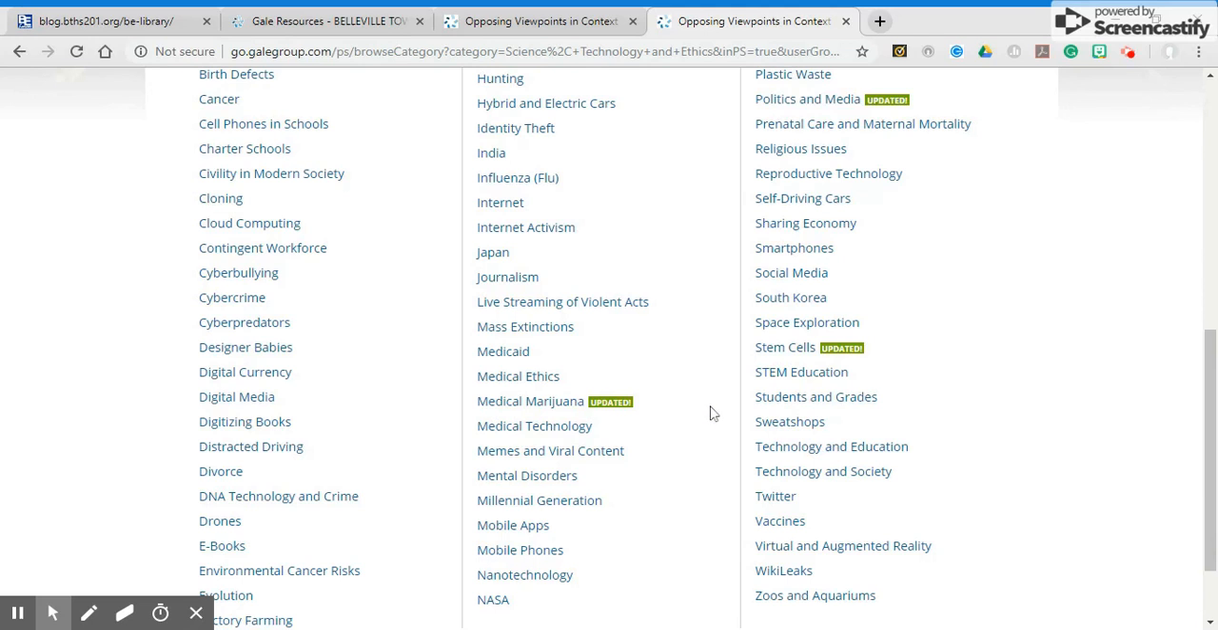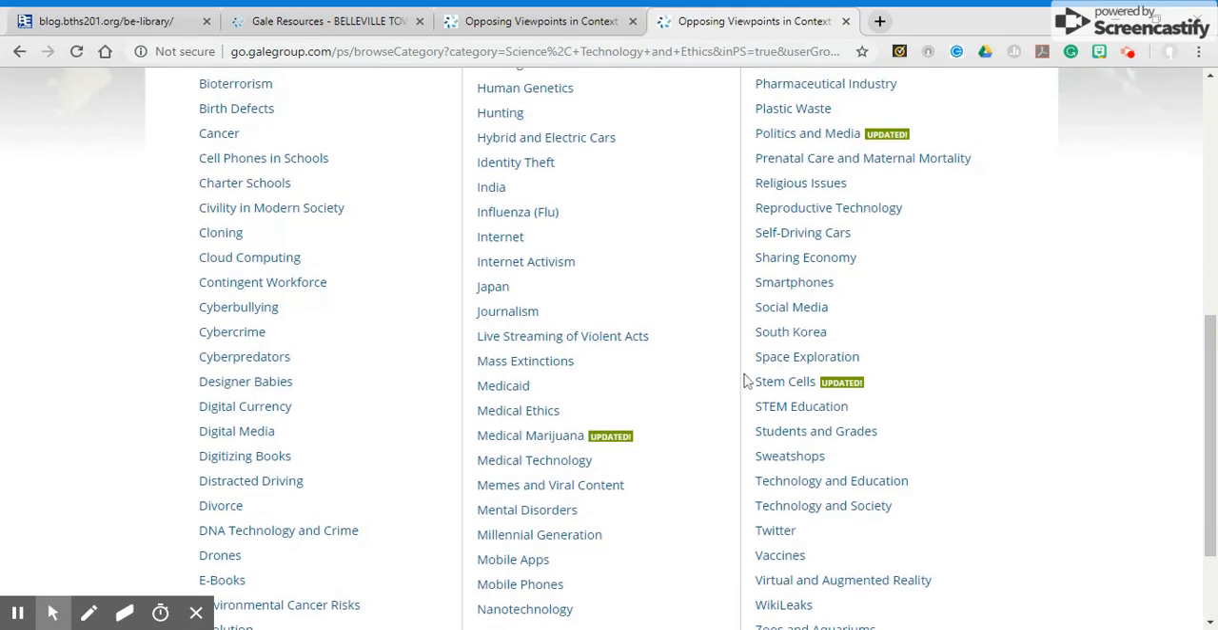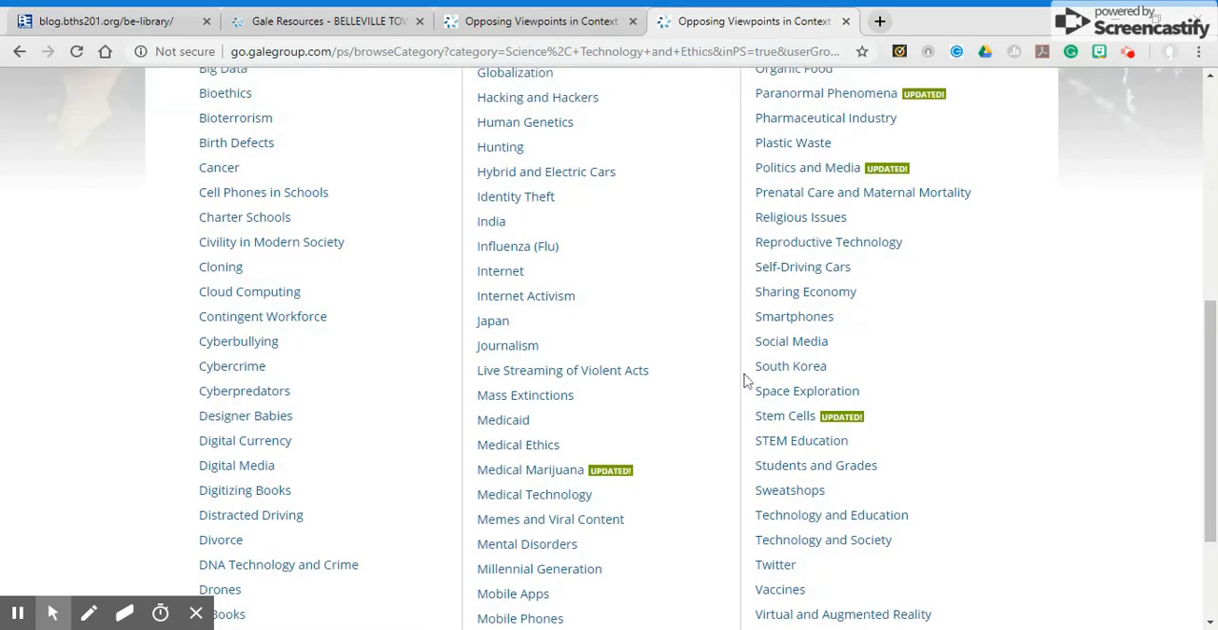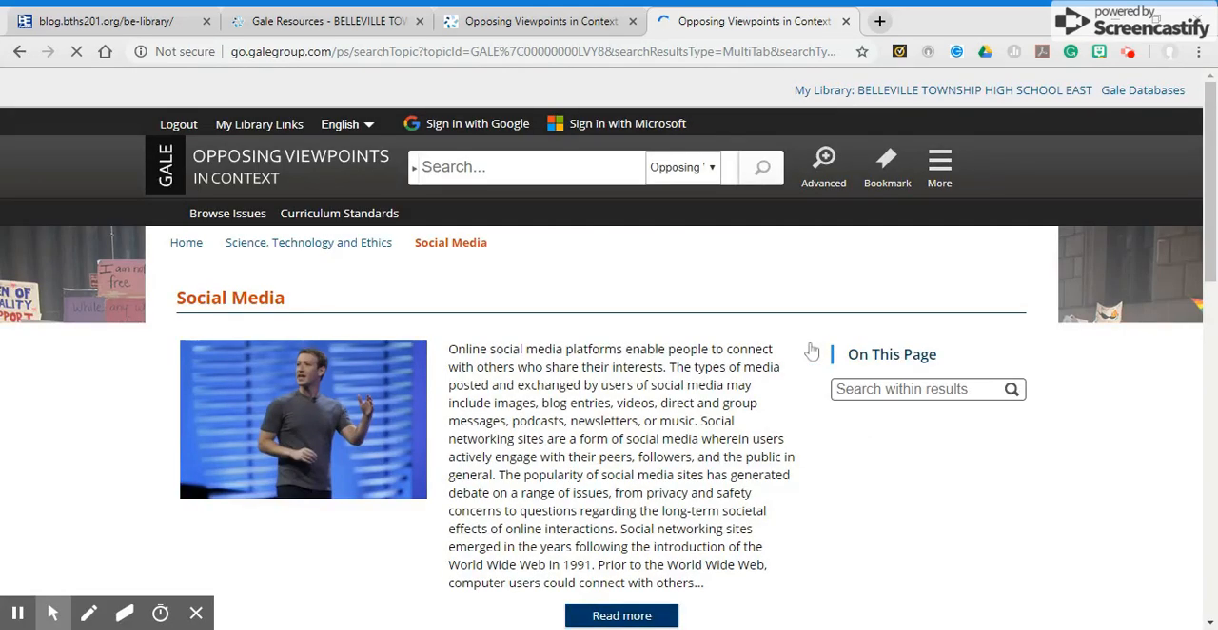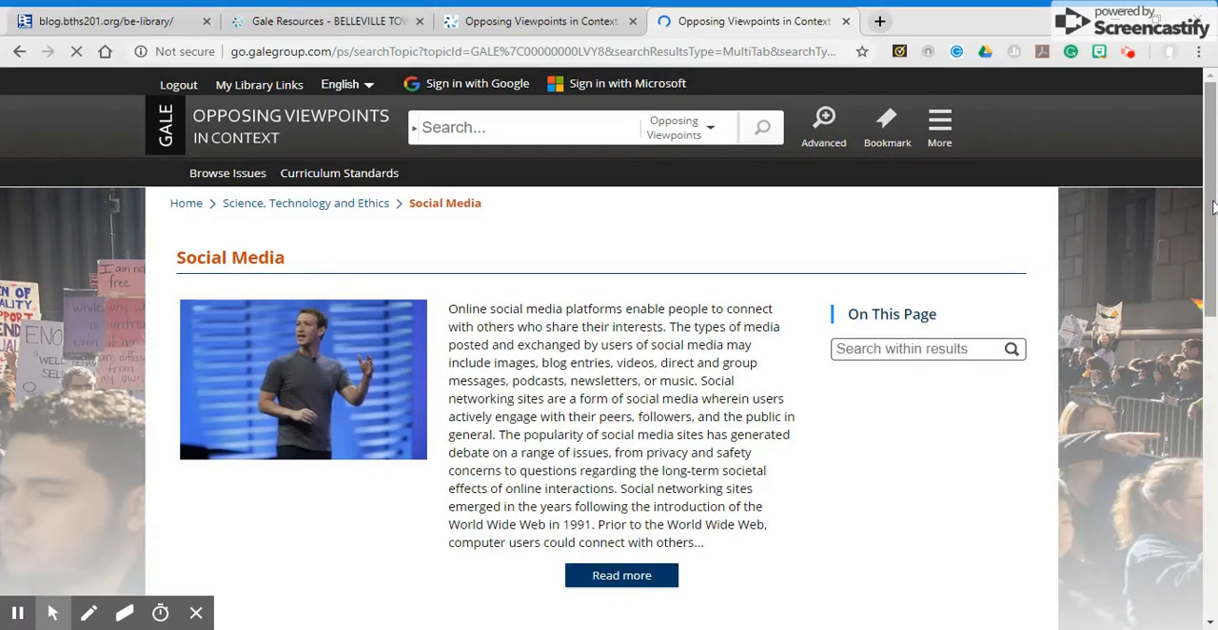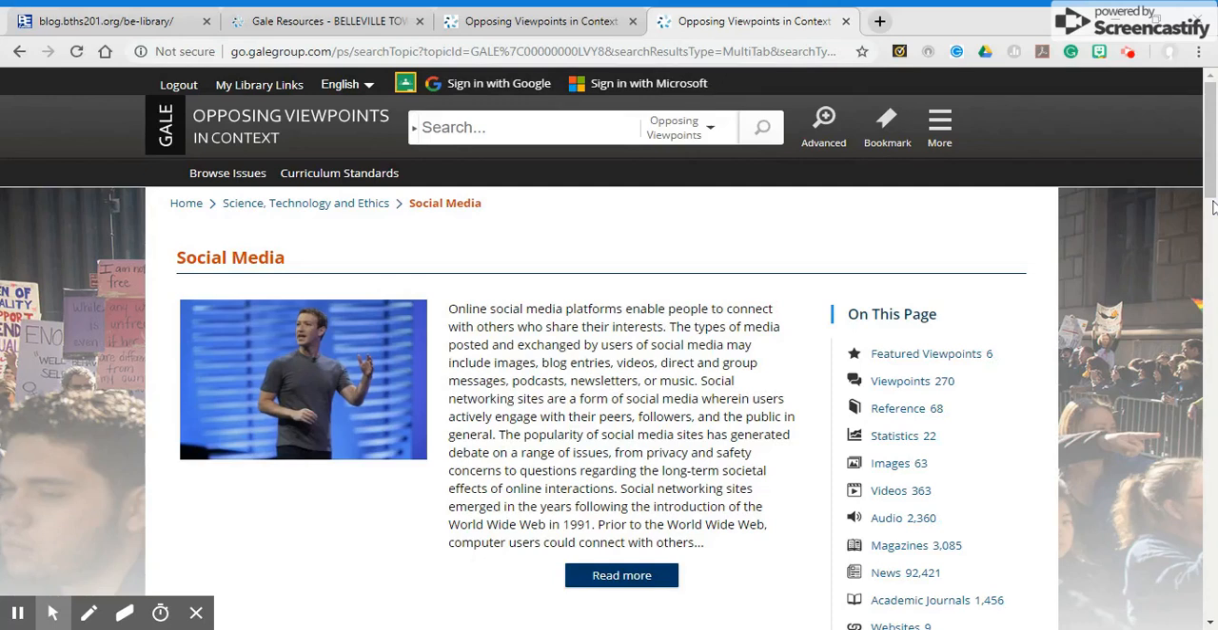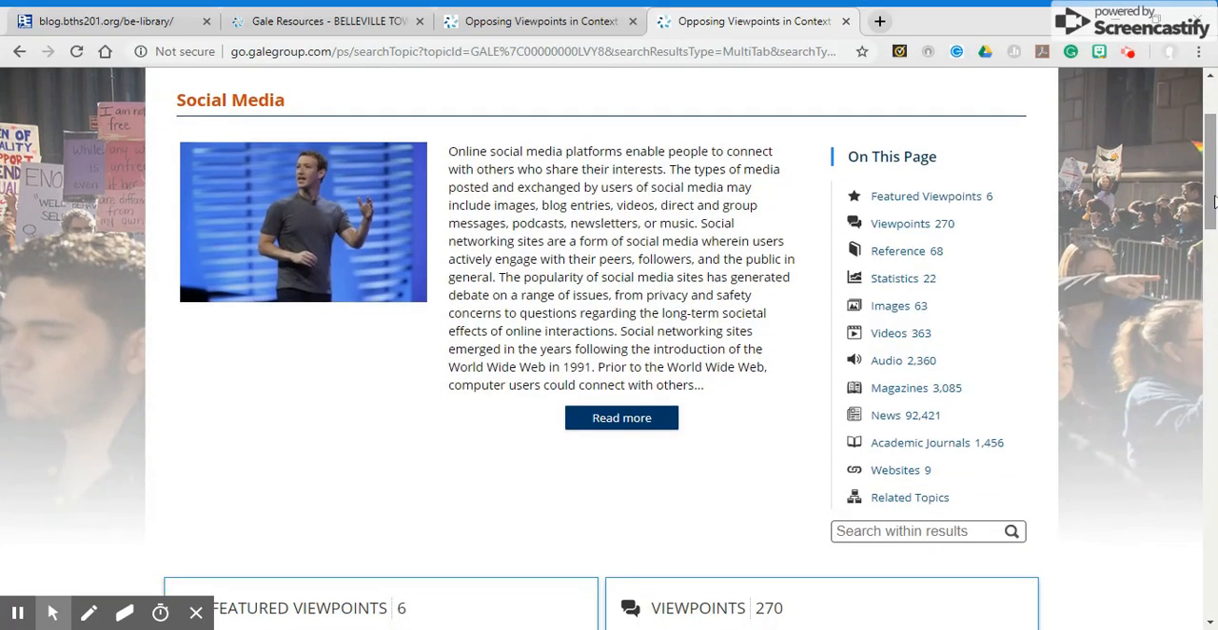So on here, I do have a couple different mini topics, subtopics that looked promising. So let's try social media. When I go to social media, I'm going to do the exact same thing. I could start looking through the different articles that are posted on this catch-all topic page. However, there's a lot to have to go through on this page.